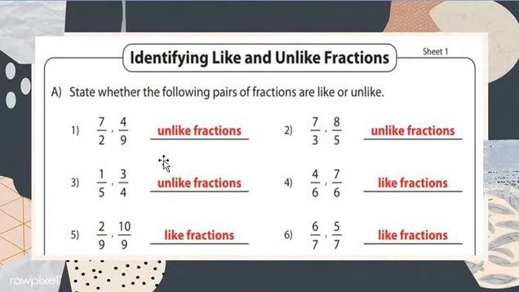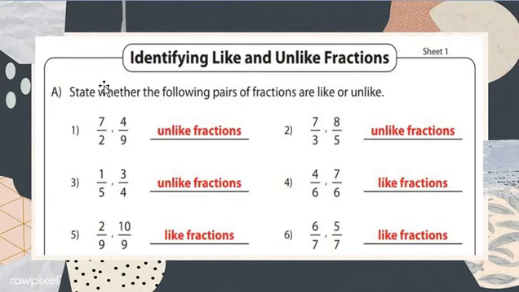Now state whether the following pairs of fractions are like or unlike. We have to identify whether each pair is a like fraction or an unlike fraction. So question number 1 is 7 upon 2, comma, 4 upon 9. What do we call the upside digit? We call the upside digit the numerator, and the downside digit the denominator. Here we only check the denominators. If the denominators are the same, it's a like fraction. If the denominators are different, it's an unlike fraction.